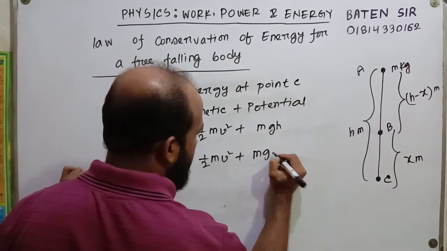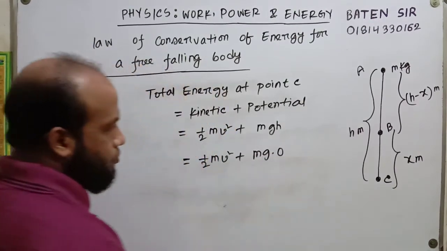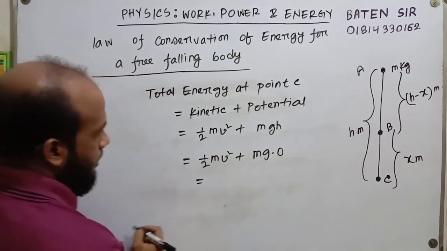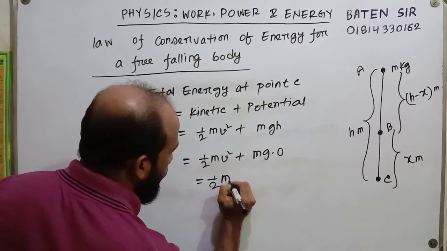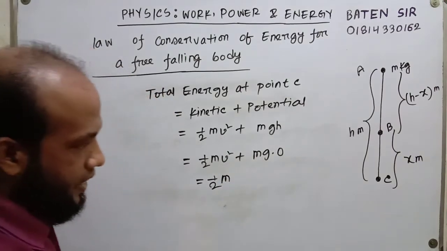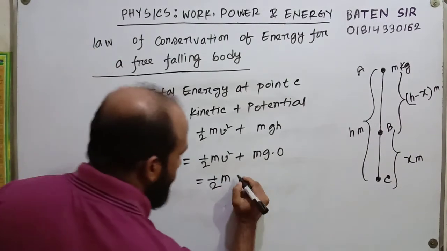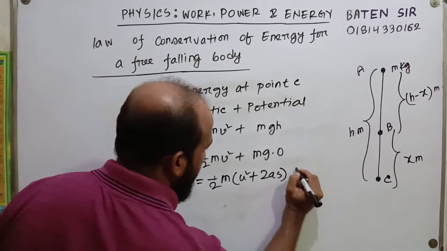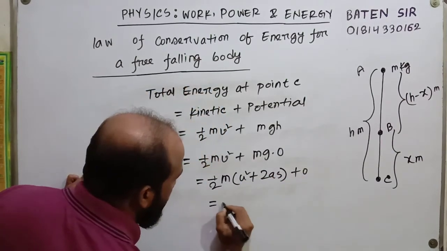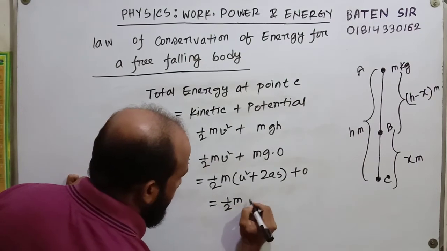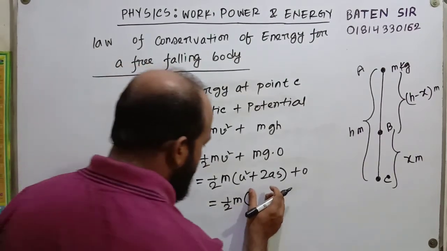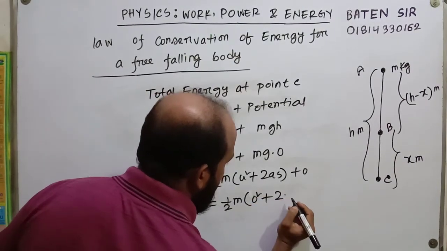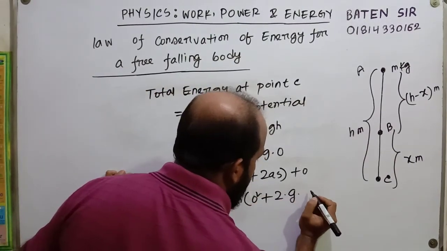Mg into h is 0 before the moment of touching the ground, and we don't know the velocity at point C, but we know the equation of motion: v square equals u square plus 2as. Initial velocity is 0 for a free falling body, so 0 square plus 2 into acceleration g, and s.